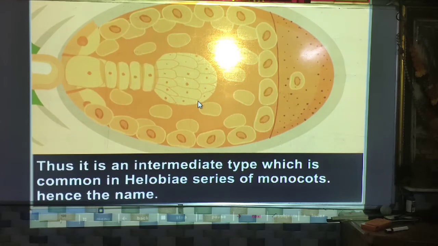Now the next topic is the development of embryo. How does the embryo develop?